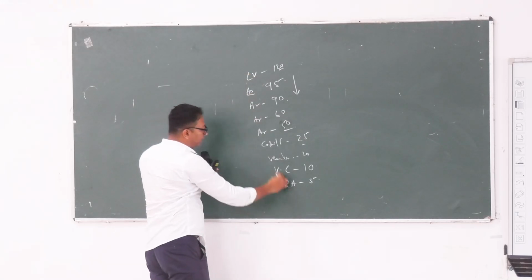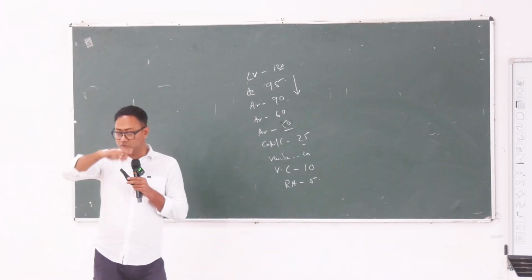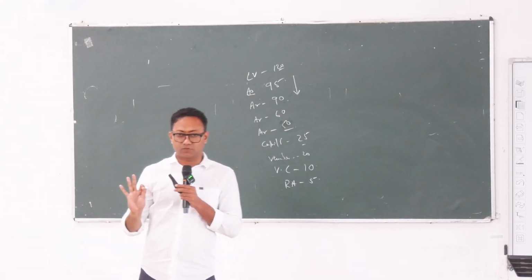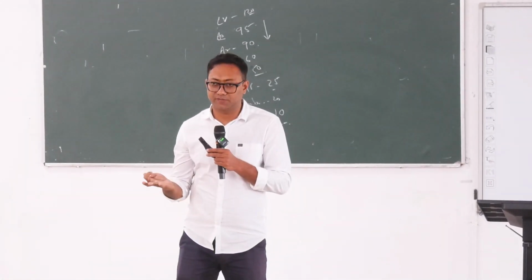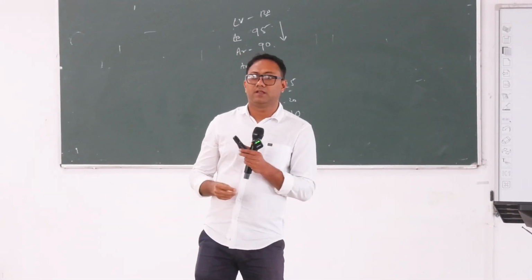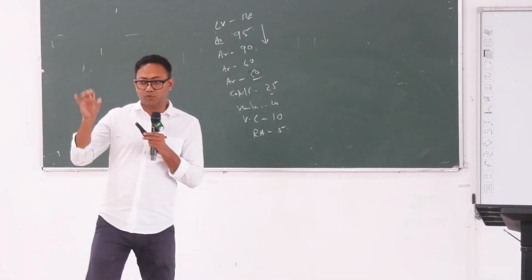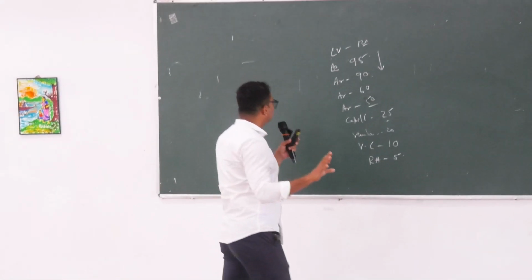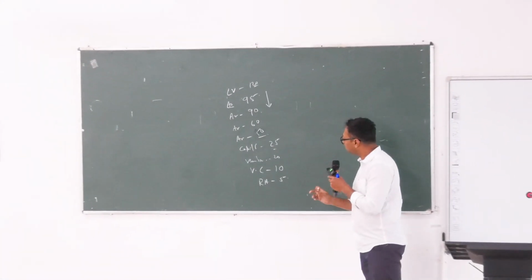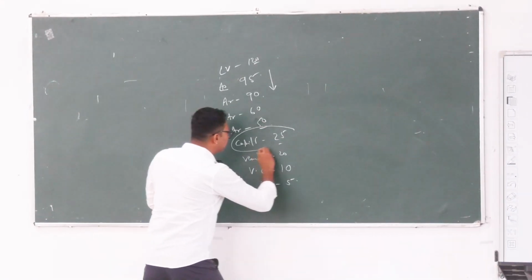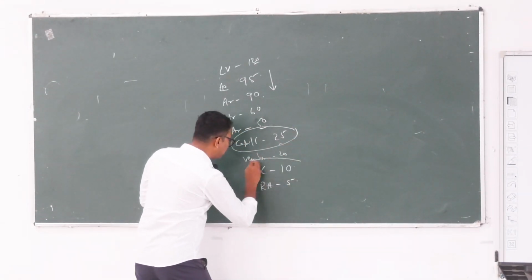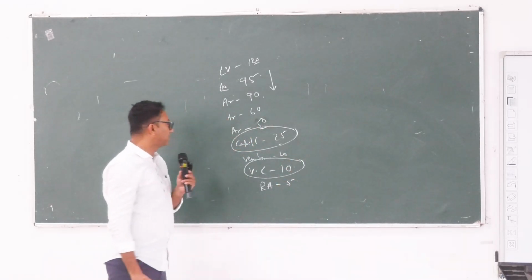So from LV to right atrium, this total circulation is systemic circulation, and the cause of blood flow is simply pressure difference. Okay, now I will put you in a trap. Forget everything, just look at the capillaries and look at the vena cava.